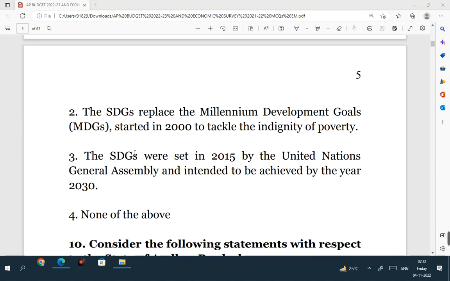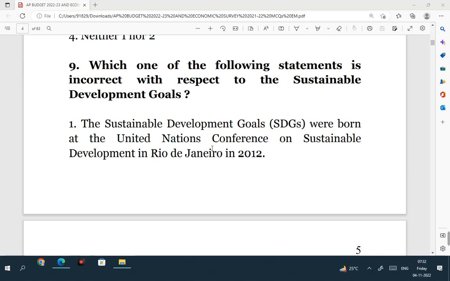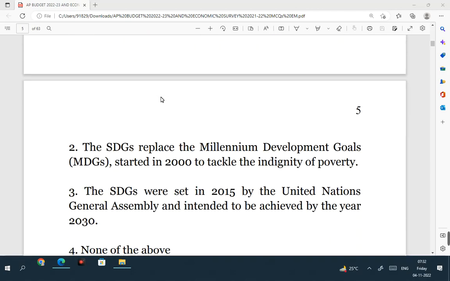So these Sustainable Development Goals were finally agreed upon in 2015 by the United Nations General Assembly and it was intended to achieve it by the year 2030. So the answer is none of the above. Which one of the following statements is incorrect? In the question what is asked is the incorrect statement. All the three statements are correct. So the answer is none of the above.